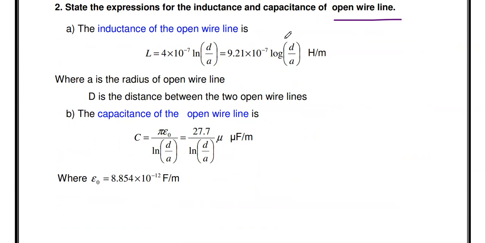If you want to convert into a log based expression, it is 9.21 into 10 to the power minus 7 log of D by A, where A is the radius of the open wire line and D is the distance between the two open wires. Then the capacitance of the open wire line is given by C equal to pi epsilon naught divided by ln D by A. Substituting epsilon naught and multiplying by pi, we get 27.7 divided by ln D by A microfarad per meter. This is the capacitance and inductance expression of the open wire line.